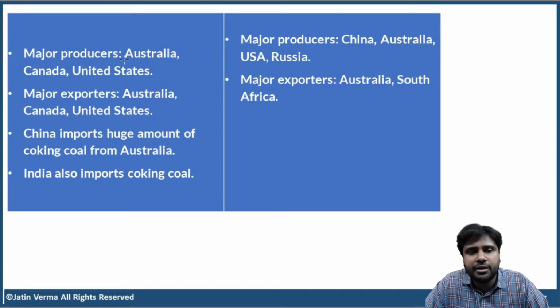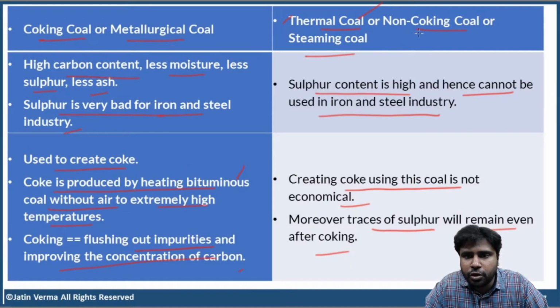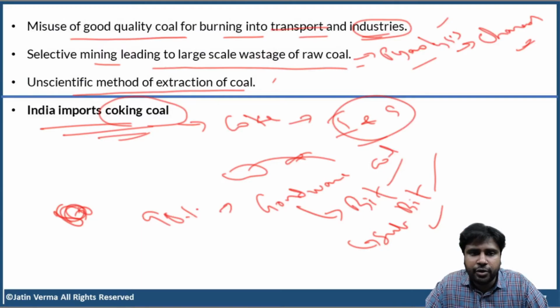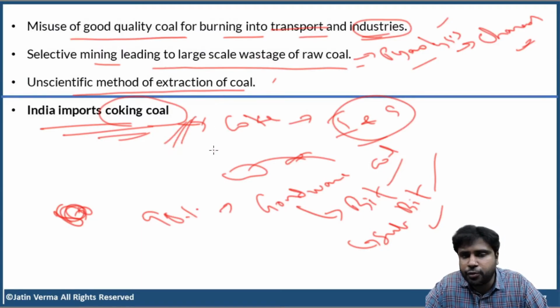Now, who are the major producers of coking coal? Australia, Canada, United States. And who are the major exporters of coking coal? Australia, Canada, United States. China imports huge amount of coking coal from Australia. India also imports coking coal. Now, thermal coal or non-coking coal. Who are the major producers? China, Australia, USA and Russia. Who are the major exporters? Australia and South Africa. Even if you don't remember this, that is fine. But you have to remember that India imports a lot of coking coal.